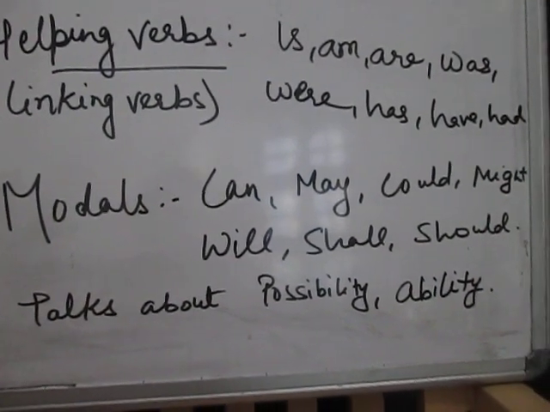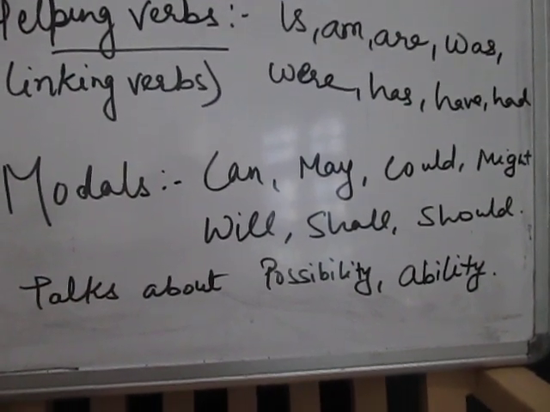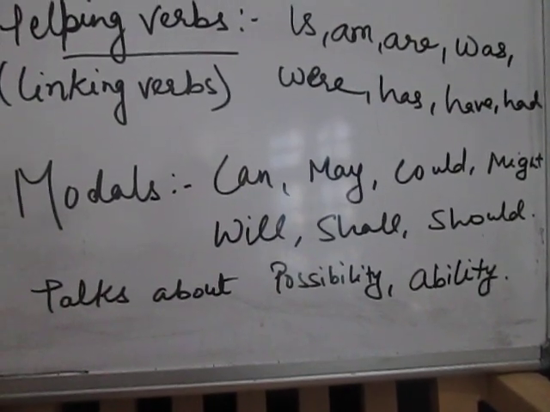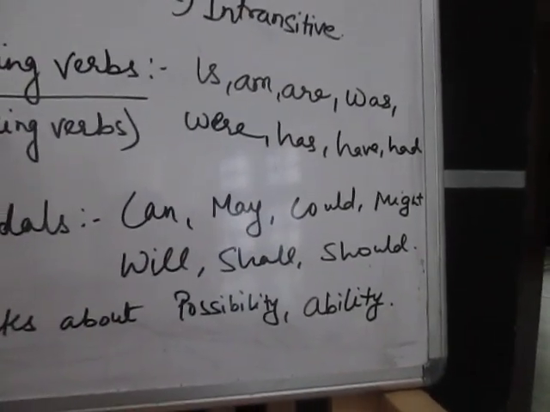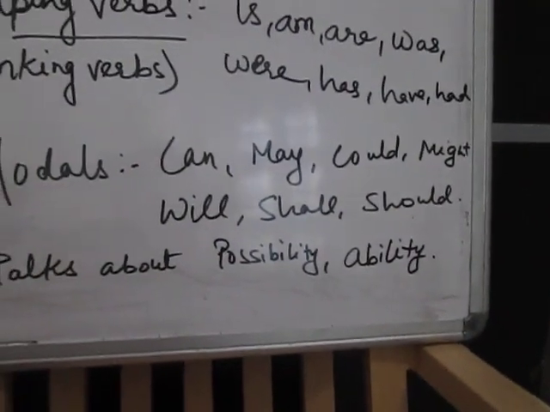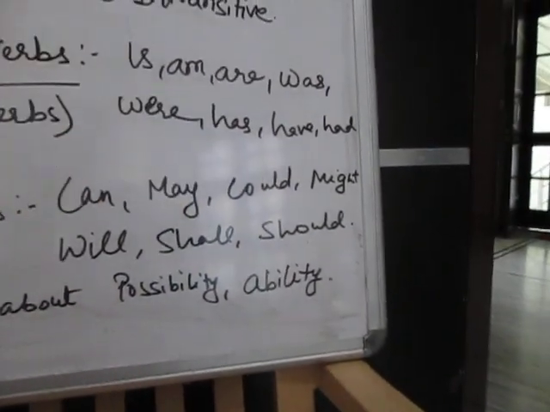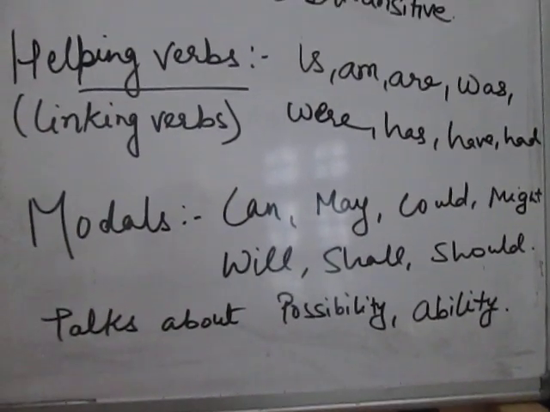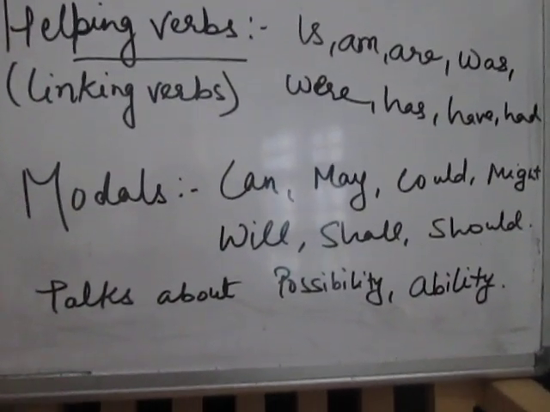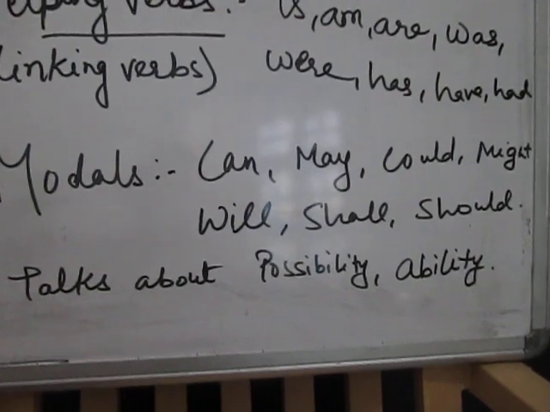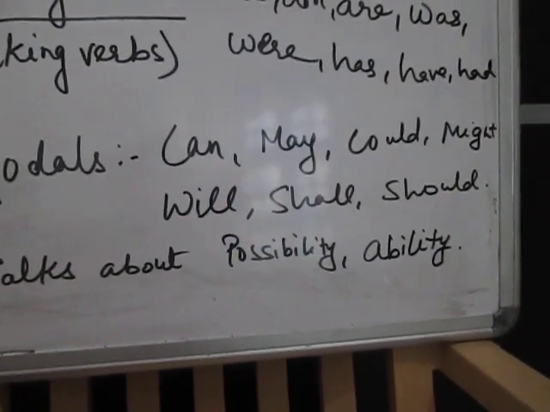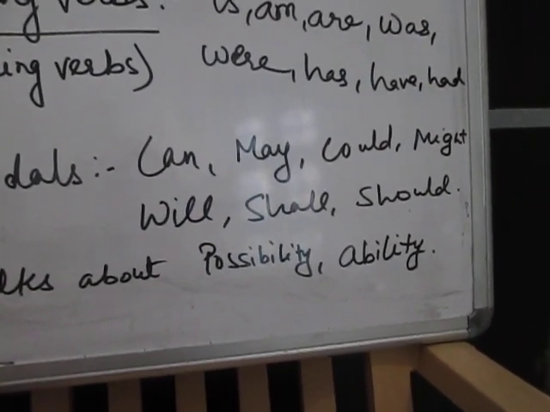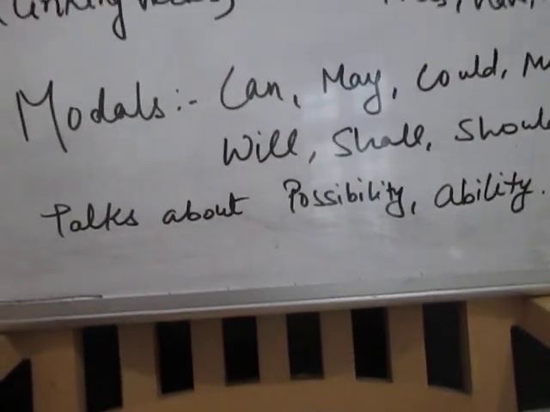For example, if I say "we eating," does it make any sense? No, but we need a helping verb to link the pronoun and verb, that is "are." We are eating, right? So these helping verbs tell us mood and tense. Suppose if it is "is," so it is present tense. If it is "was," so it is past tense, right?